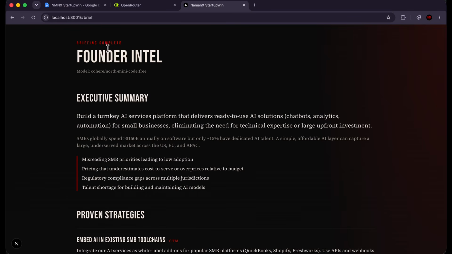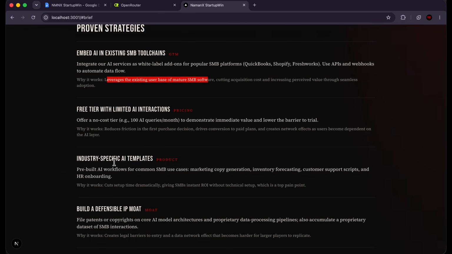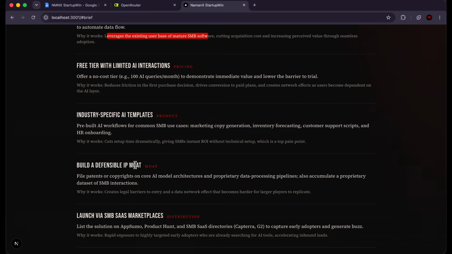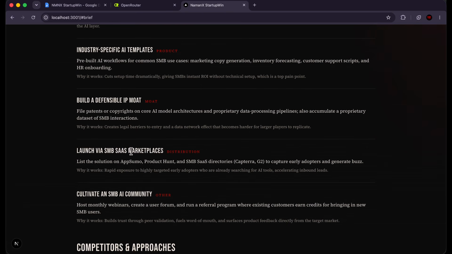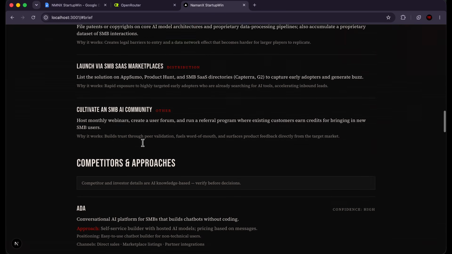All right, guys, so it's saying briefing complete, and it's giving us live feedback on the idea using AI. So it's saying that SMBs globally spend more than $150 billion annually on software, but only 15% have dedicated AI talent. A simple, affordable AI layer can capture a large, underserved market across the EU, US, and Asia Pacific. So it's giving us strategies: free tier with limited AI interactions, industry-specific AI templates, build a defensible IP moat, launch via SMB SaaS marketplaces, cultivate an SMB AI community. So it's giving us all of the tips that work for this industry.